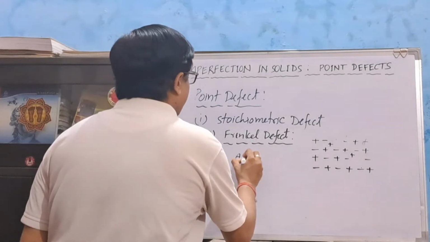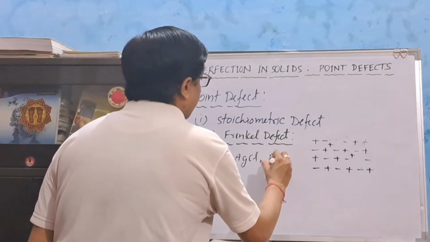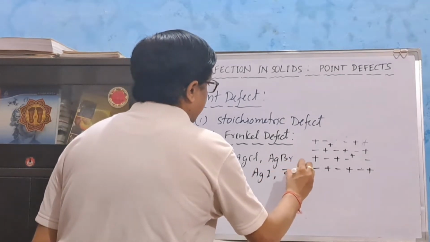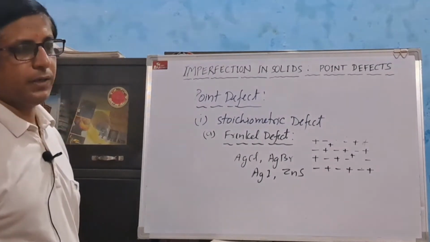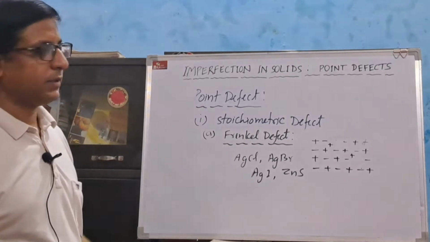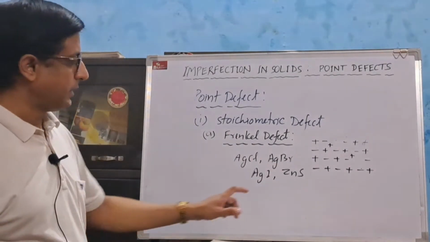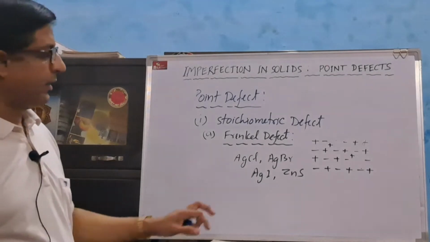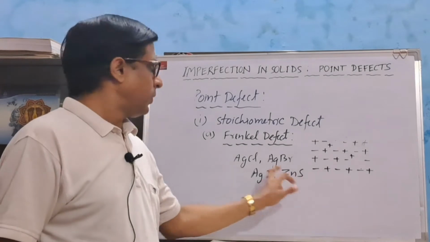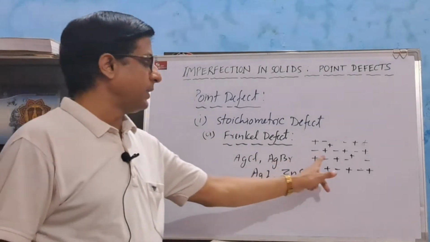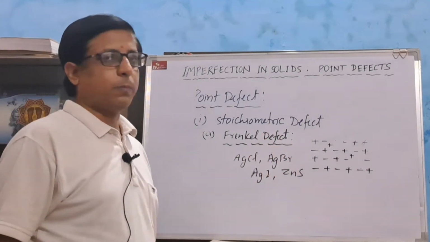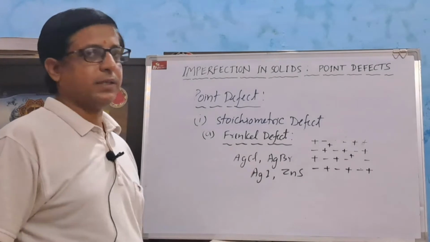For example, silver chloride, silver bromide, silver iodide, zinc sulfide show Frenkel defects. Here the size of silver ion is much smaller than the size of chloride, bromide or iodide. Similarly, the size of zinc ion is much smaller than the size of sulfide ion. So the silver ion occupies the interstitial position, or zinc ion occupies the interstitial position inside the crystal lattice.